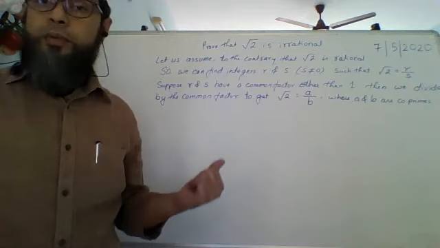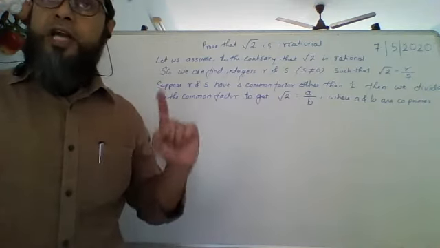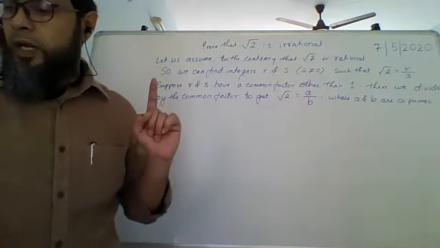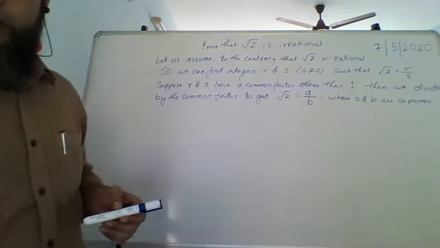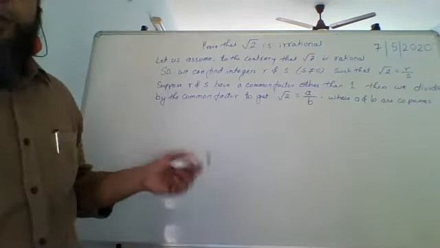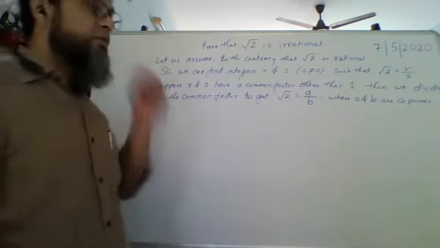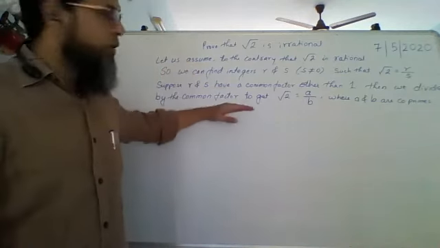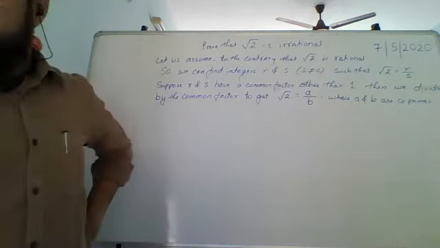So 4 is not a prime number, but 3 and 4 are called co-primes because they do not have anything other than 1 in common between them. Similarly, 5 and 12 can also be called co-primes. So one number is prime, the other is not. That is what it says, when they have nothing in common other than 1. Okay. Finished till here. If you all have finished copying till here, then I'll proceed further.